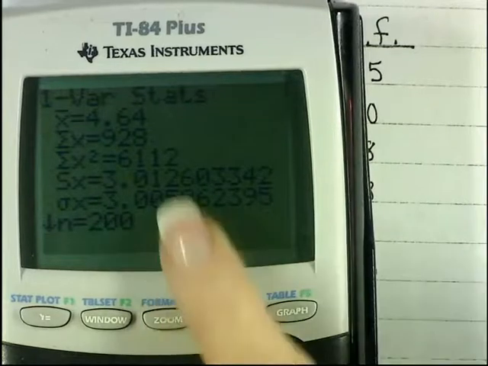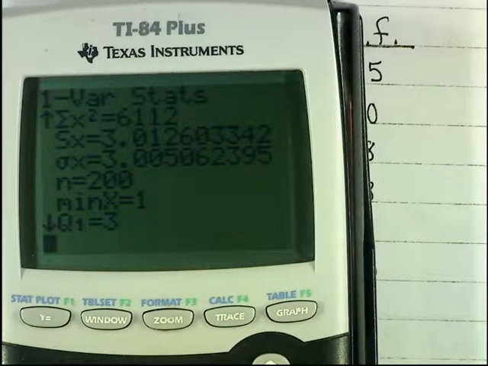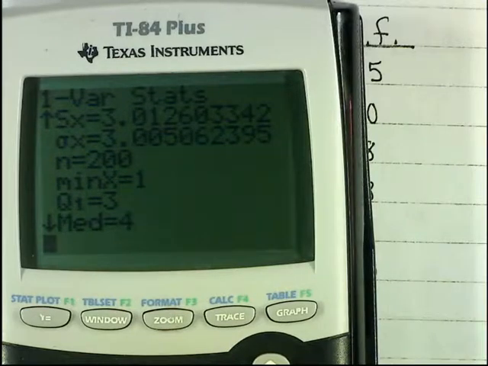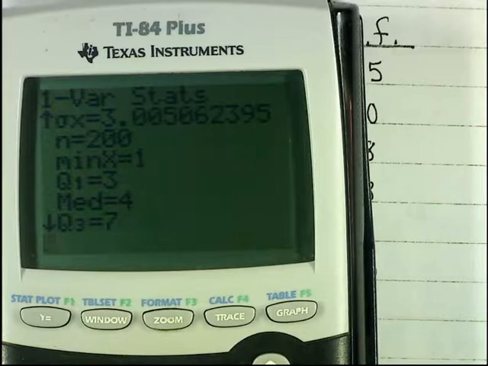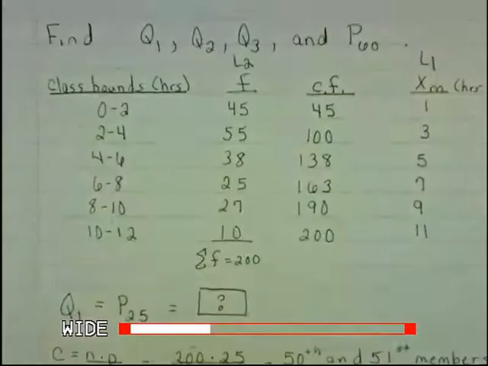And you can see the mean and the standard deviation, but here's Q1 is 3, 25th percentile. Median is 50th percentile, or Q2, which is 4. And then Q3 is the 75th percentile, or the third quartile, which is 7. And those are the values that we found by hand using the locator formula. But it will not give you the 60th percentile, so you have to use the locator formula and the cumulative frequency formula if you want to find the 60th percentile for that.